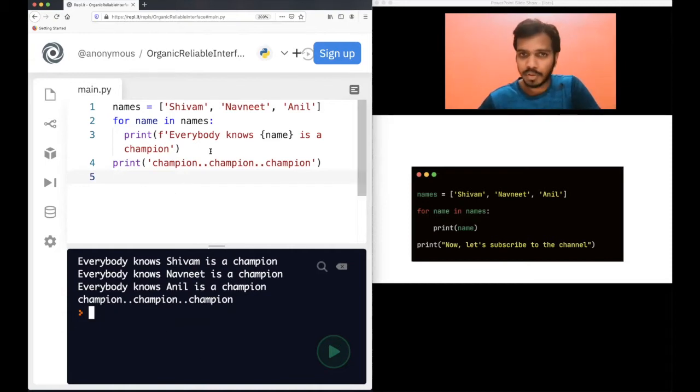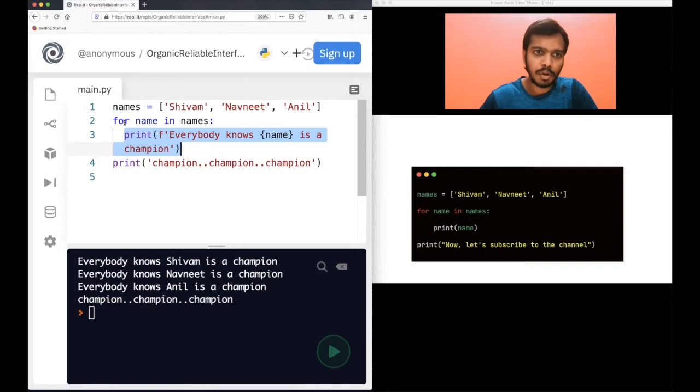See what I told you. If you have a space after the for loop, only those lines are part of this for loop. If you do not have those spaces, those are not part of the for loop. So the same thing happens. Name initially points to Shivam. So it prints, everybody knows Shivam is a champion. But it will not go to the fourth line because the fourth line is not part of the for loop now. So it will not go to the fourth line.